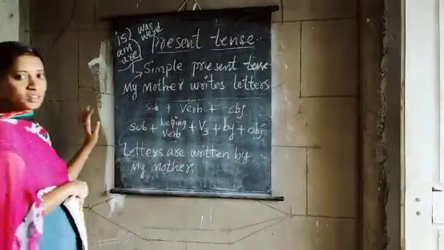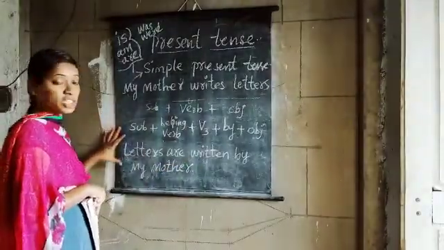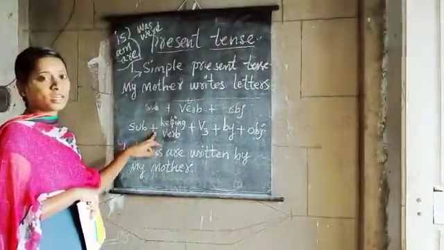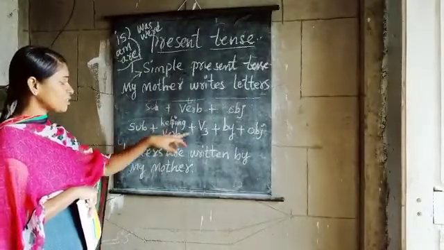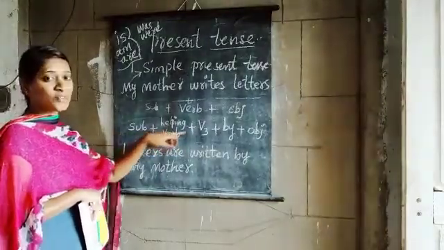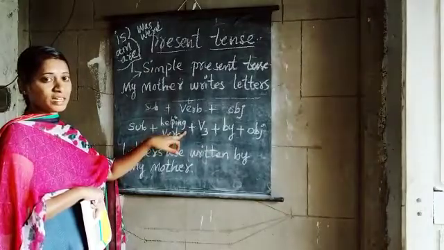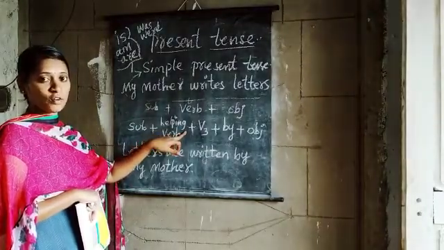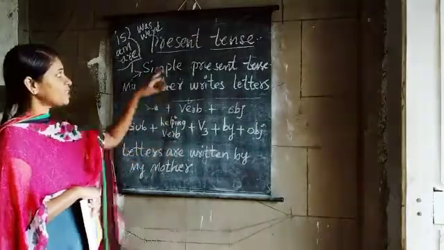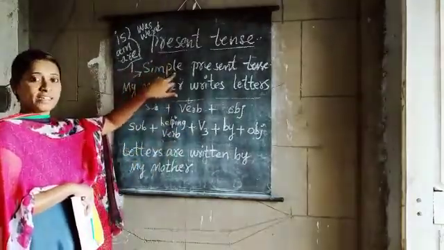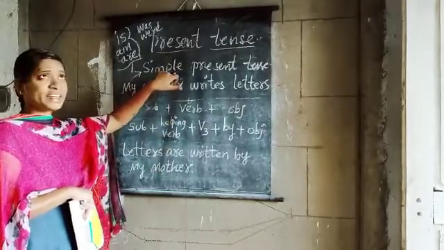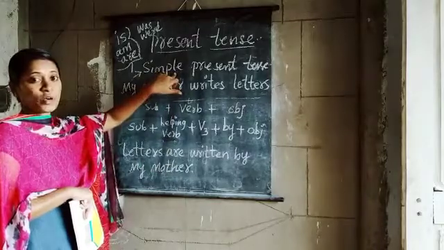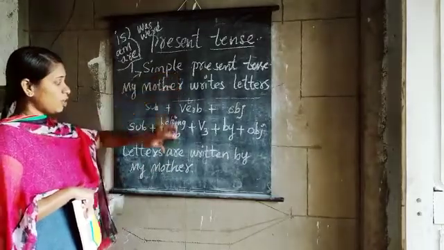Very easy, no? So very easily you can change active voice into passive voice. It is enough to remember this formula. Okay, children? All of you learn this formula by heart. Read this formula and learn it by heart. So it will be very easy for you to change active voice into passive voice when it is in simple present tense. So all of you remember.